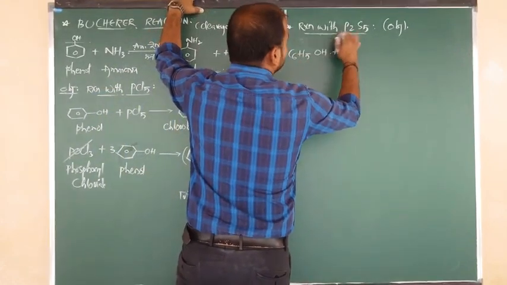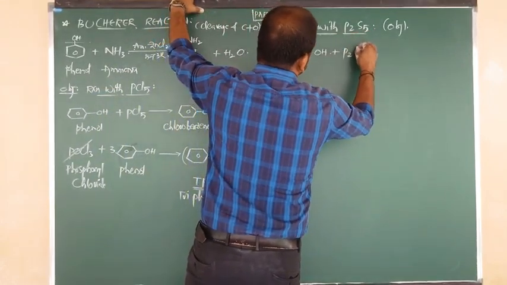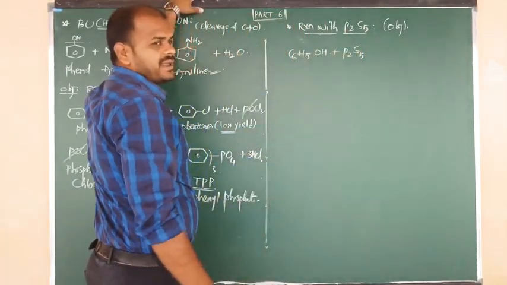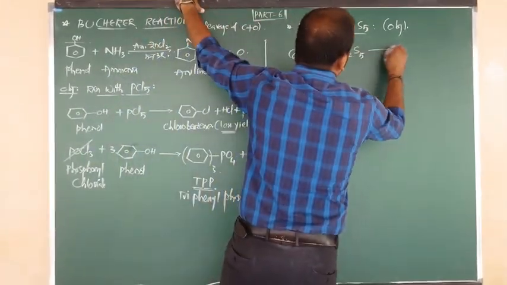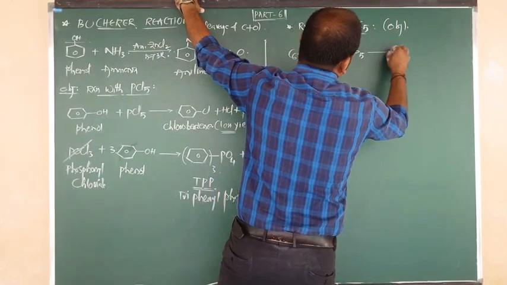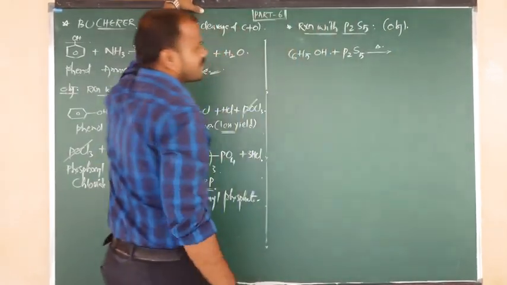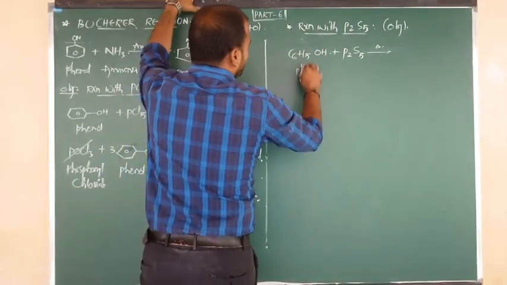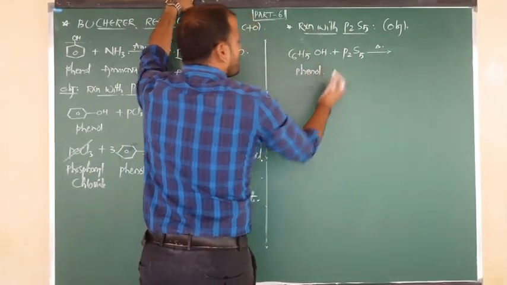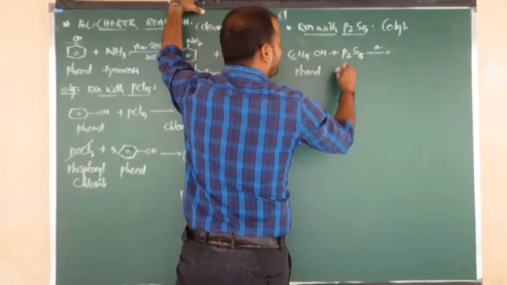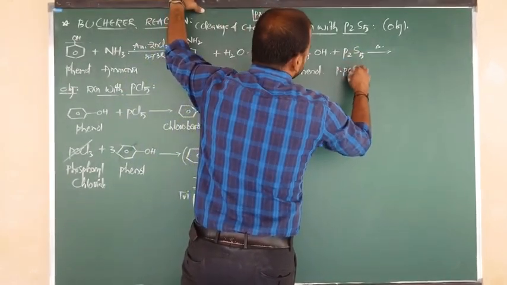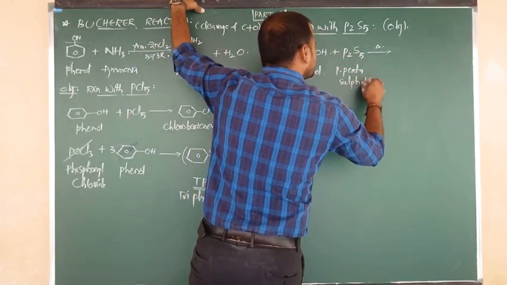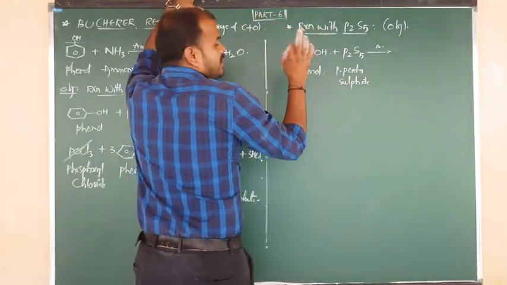It undergoes reaction with P2S5, phosphorus pentasulfide, 5 sulfur, beta, pentasulfide. It gives the product, nothing but benzene bonded to OH. This is nothing but phenol. On reaction with phosphorus pentasulfide, listen carefully.